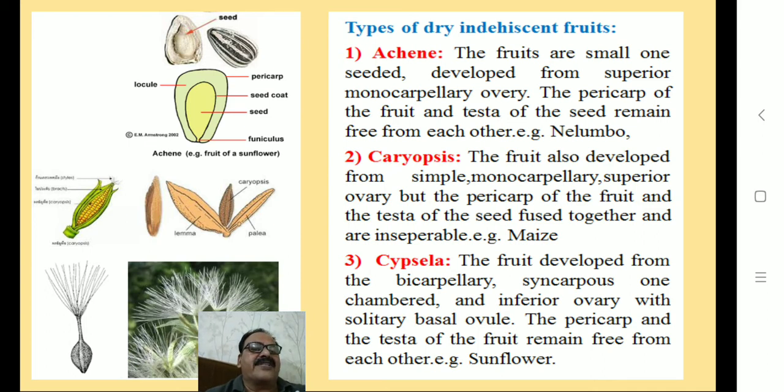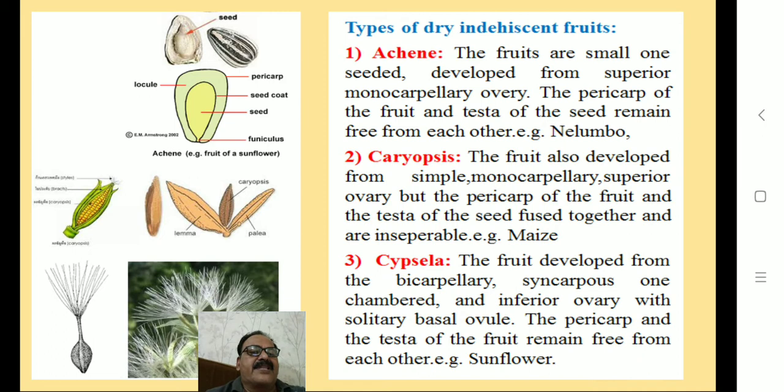Second type of dry indehiscent fruit is caryopsis. The fruit also developed from a simple monocarpellary superior ovary, but the pericarp of the fruit and the testa of the seed are fused together and inseparable. For example, maize.